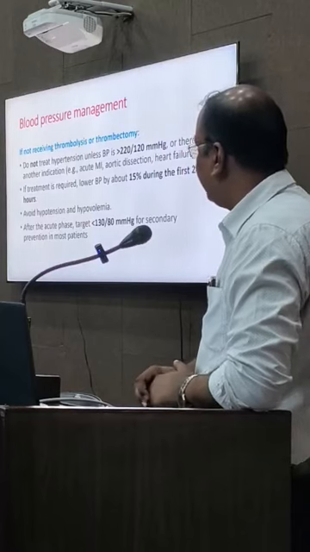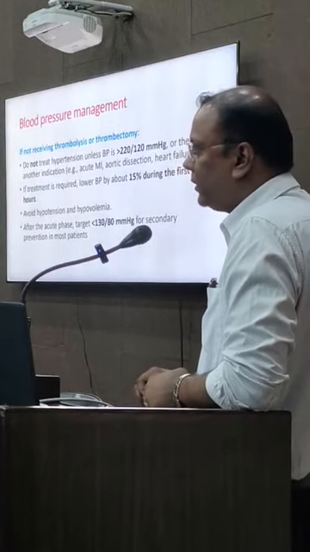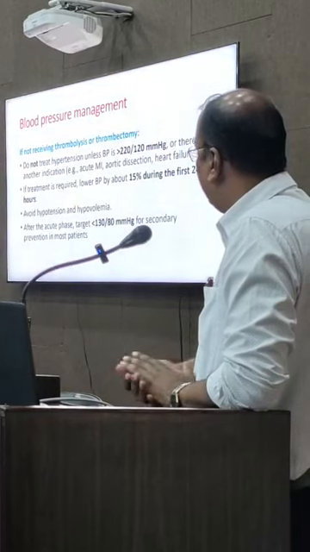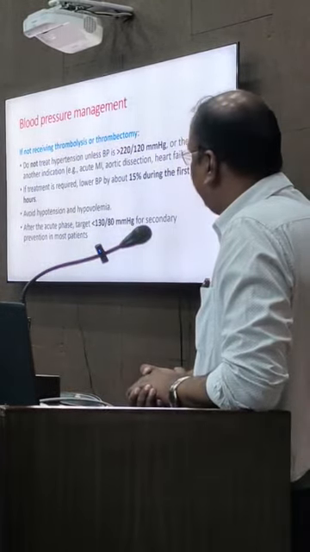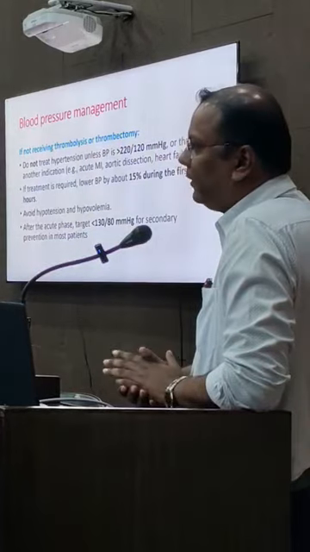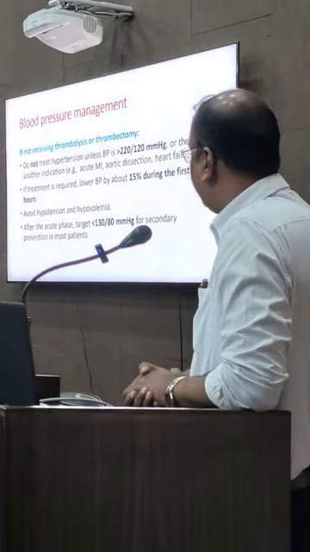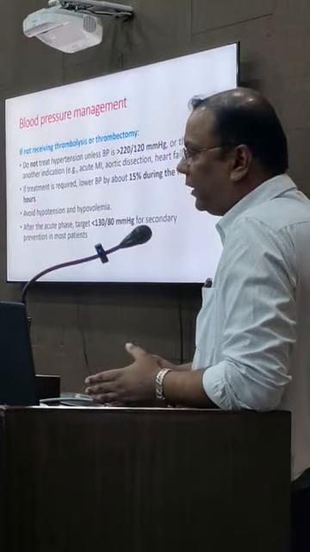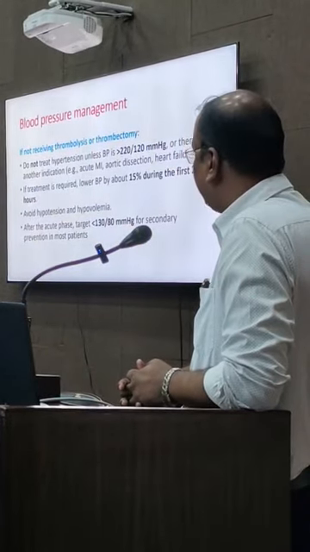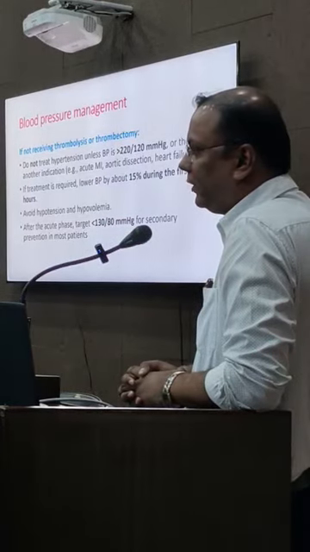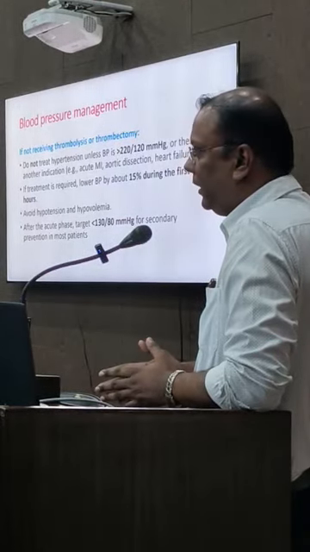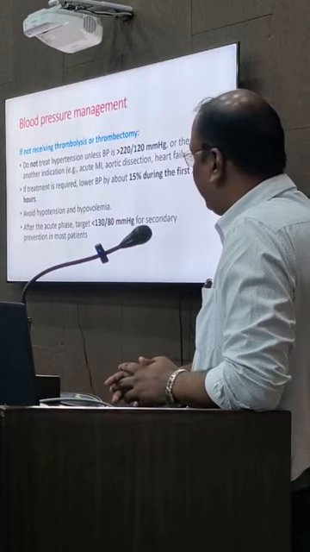Next is blood pressure management: how to manage blood pressure in a patient with ischemic stroke. If the patient has not received thrombolysis or thrombectomy, then we need not treat hypertension unless the BP is more than 220 by 120, or if there is another indication, like a comorbidity such as acute MI, aortic dissection, or heart failure, in which case we need to reduce it. Otherwise, we can maintain BP around 220 by 120.